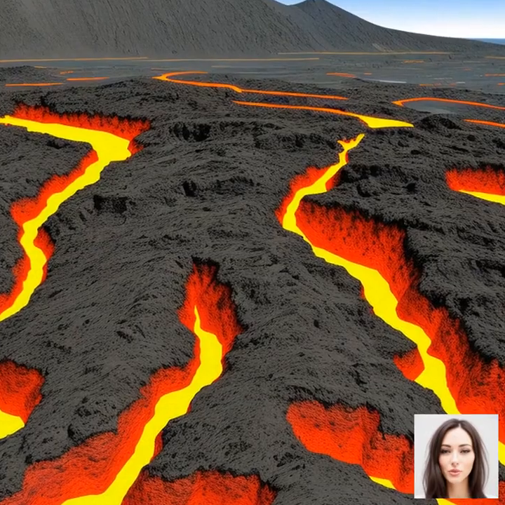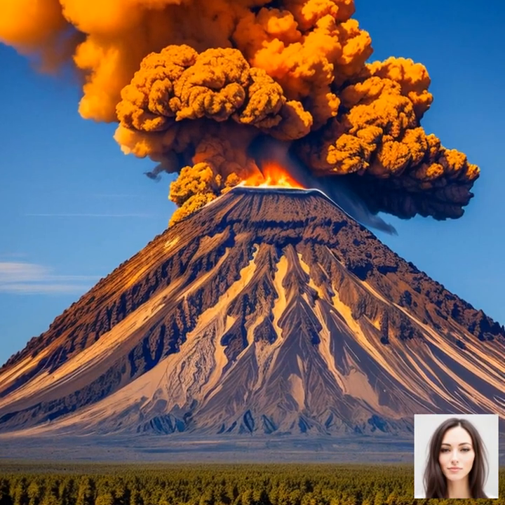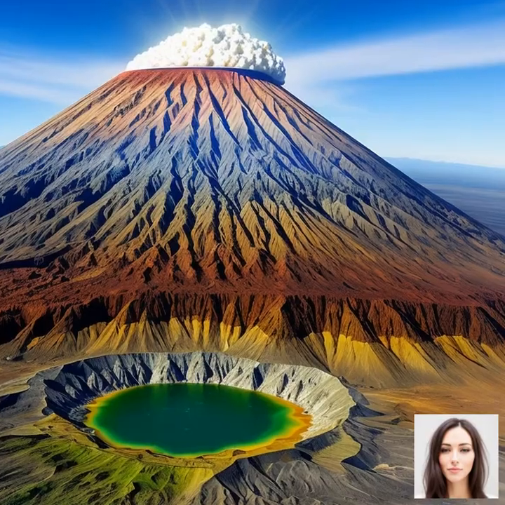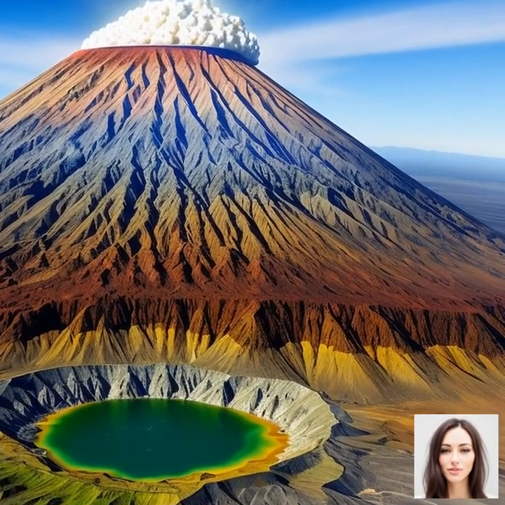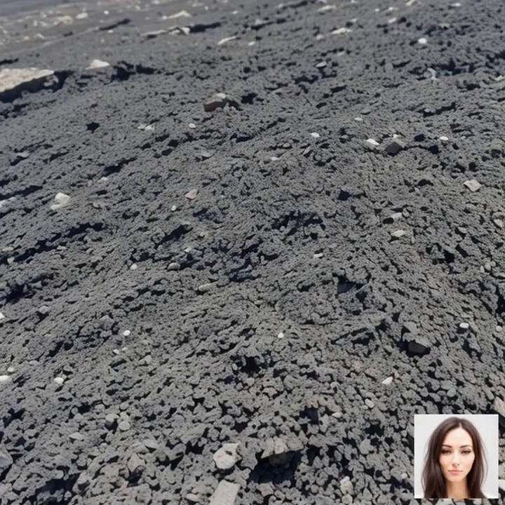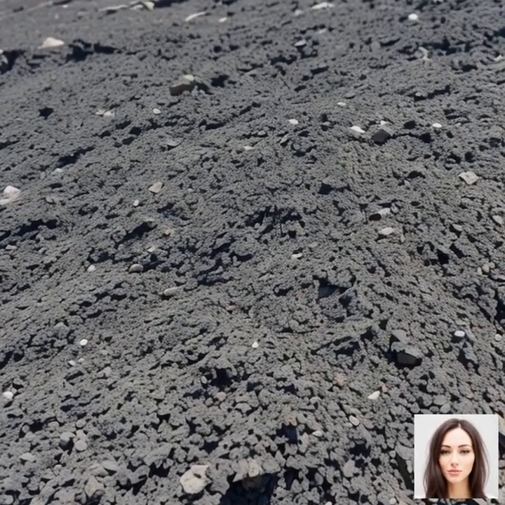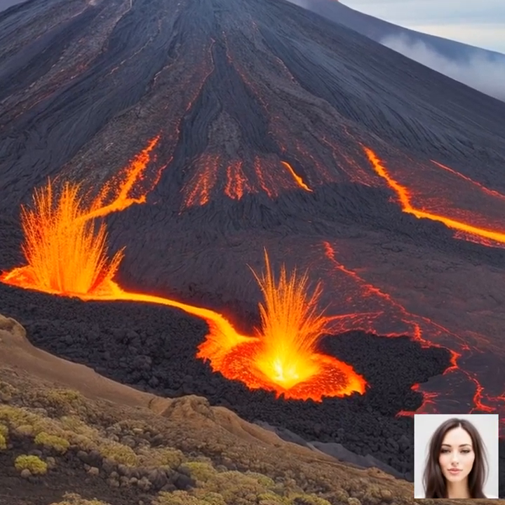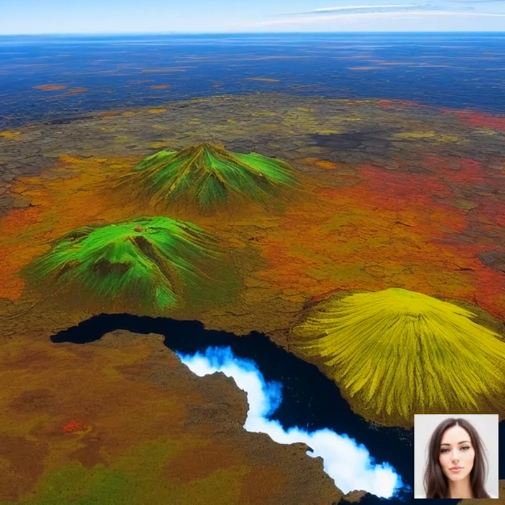Finally, let's discuss calderas. Calderas are large, bowl-shaped depressions that form when a volcano collapses into its empty magma chamber after an eruption. This collapse can occur due to the rapid withdrawal of magma during an explosive eruption, or the gradual drainage of magma during an effusive eruption. Calderas can be associated with both explosive and effusive eruptions, depending on the properties of the magma and the geological conditions. A famous example of a caldera is the Yellowstone caldera in Wyoming, USA.